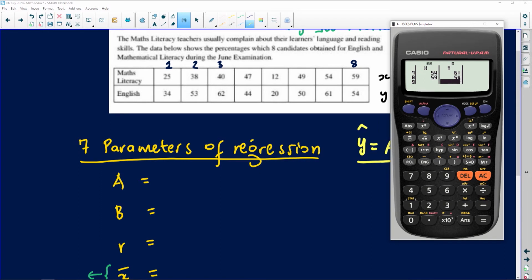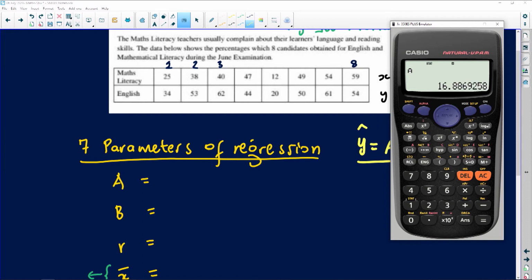Once you're done, you press the AC button. Now, if you look at your calculator, you will see that by the button 1, there's stats, which is written in yellow. If you want to access anything that appears in yellow on your calculator, you need to push the shift button first. So I push shift, then go to 1 for stats. A lot of things emerge there. The one I'm interested in is number 5. I want all the regression parameters, that REG. So I select 5. After that, there's A, there's B, and there's R. So I'll press 1 for A and press equals.